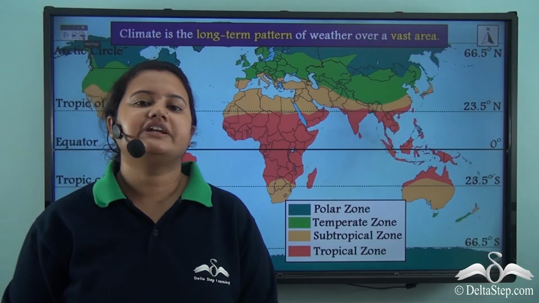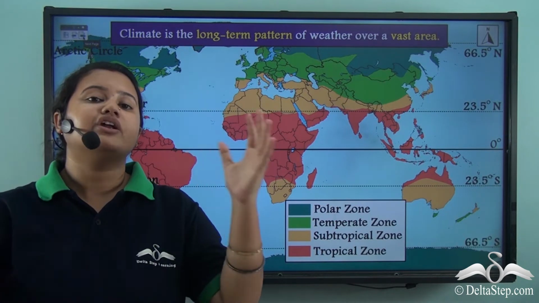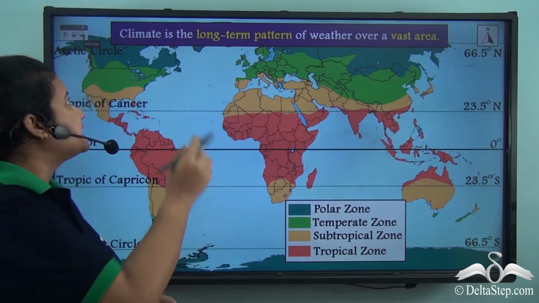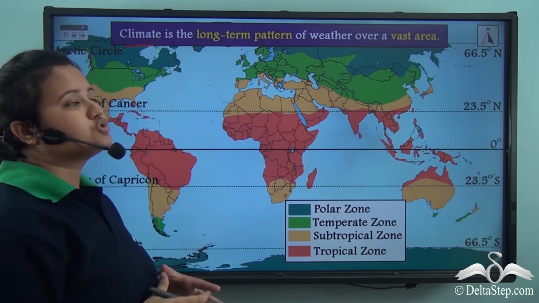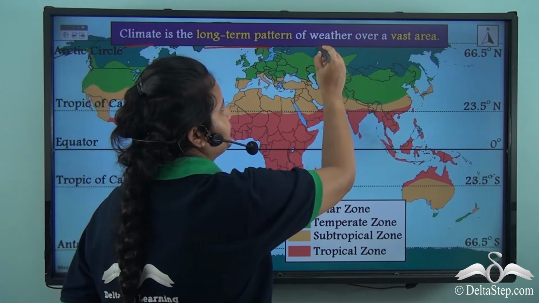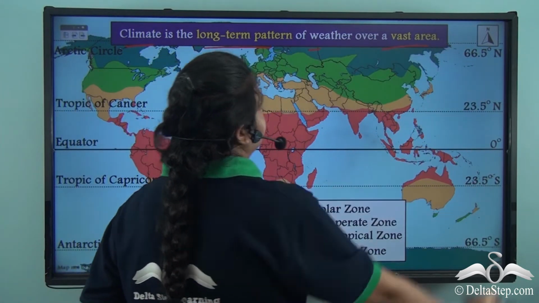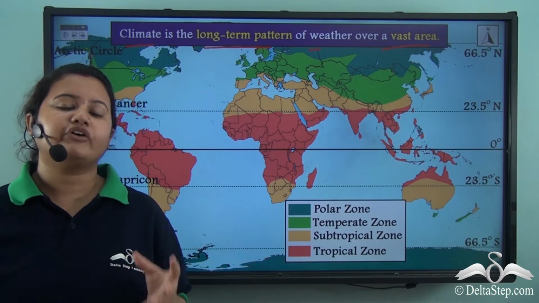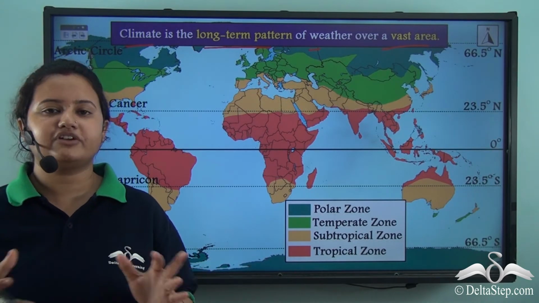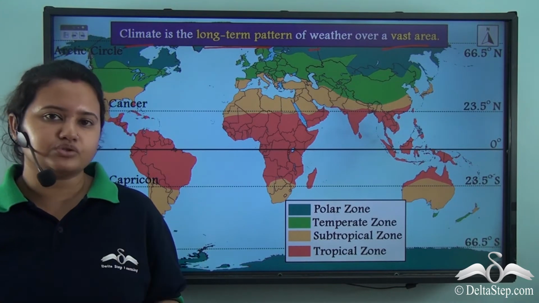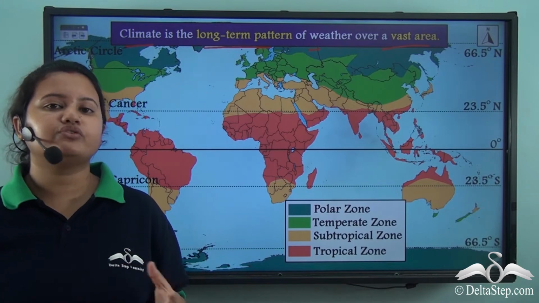So the atmospheric conditions that prevail over a vast region and for a longer time period is called the climate of that place. So climate is the long-term pattern of weather over a vast area. And this climate, or long-term pattern of atmospheric conditions, has significant influence on the lifestyle we lead, that is the type of clothes we wear and the kind of food we eat.